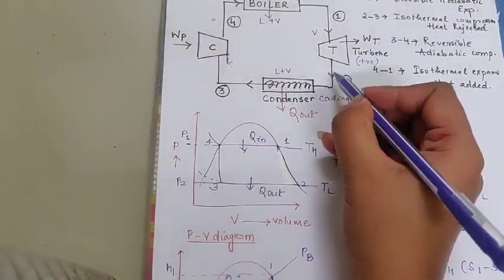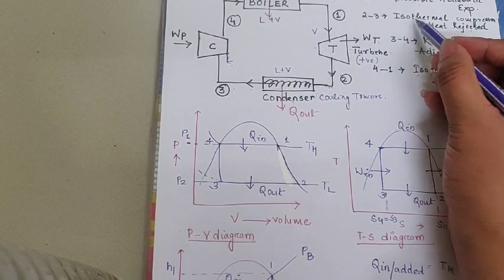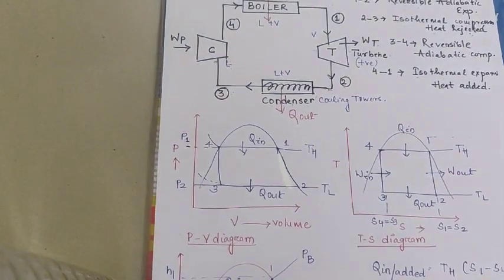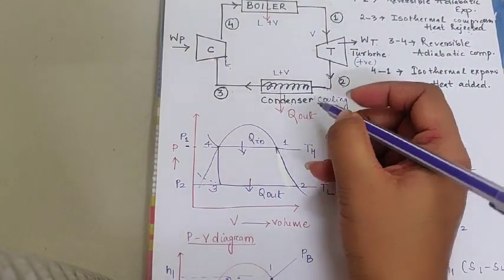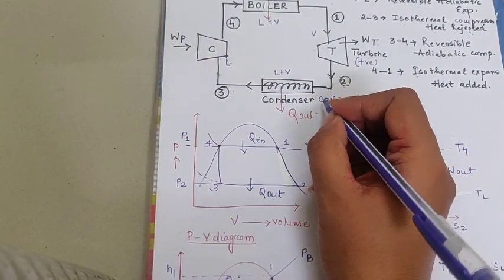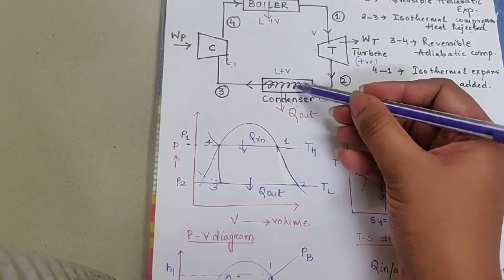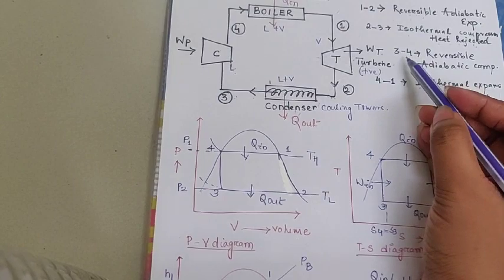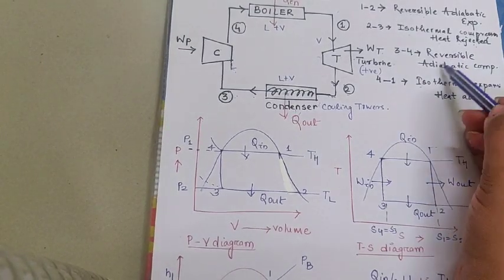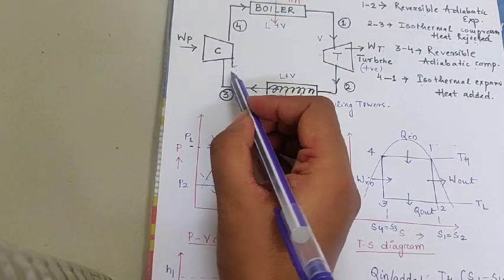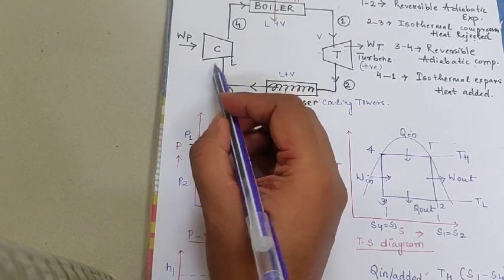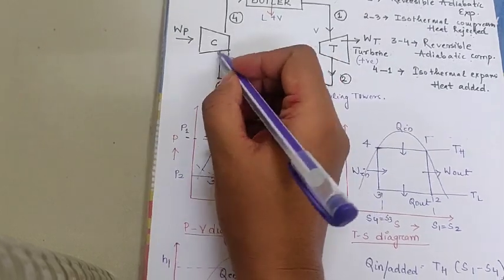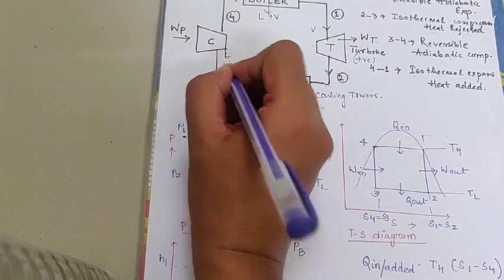See, the process 2 to 3 is an isothermal compression or heat rejected, because for the cooling process the heat must be rejected from the condenser, therefore Q is Q out. Similarly, the process from 3 to 4 is known as reversible adiabatic compression, because here the working substance, which is in a liquid state, is stored inside the compressor.